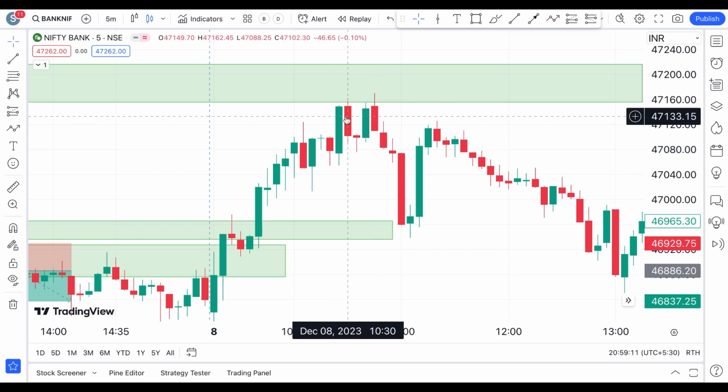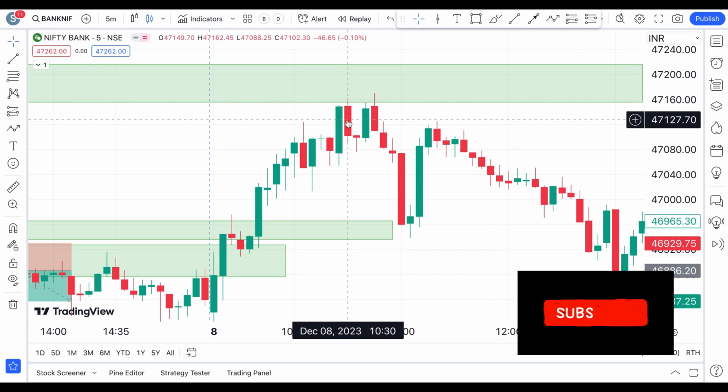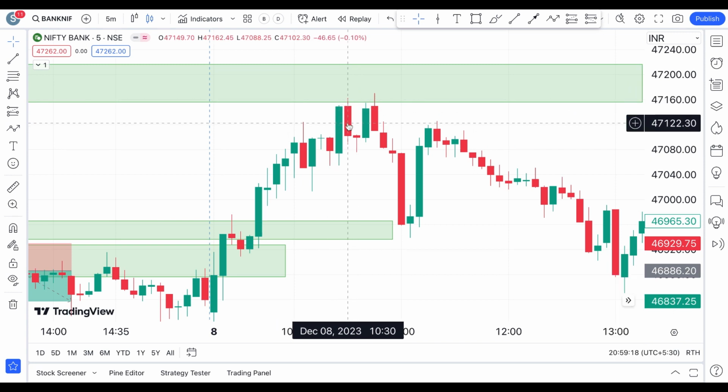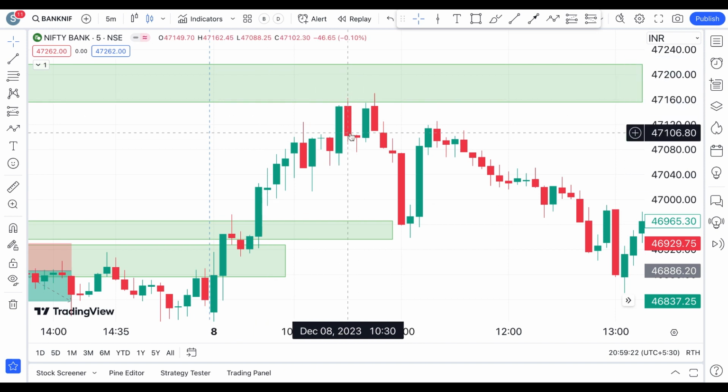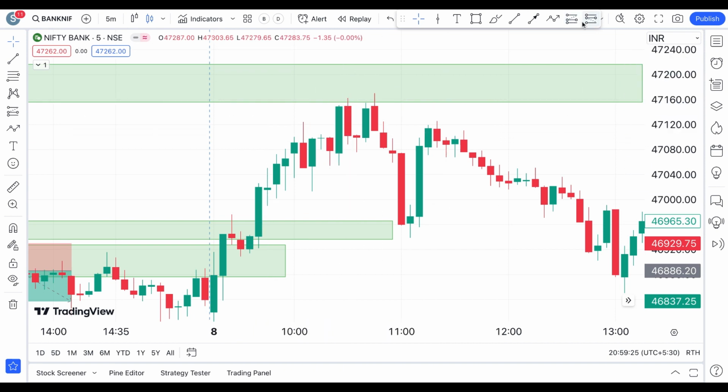Okay, I'll show you how, because here this is a piercing pattern, sorry, this is a dark cloud cover pattern, which is a bearish sign from the market after an up move, and that is coming right at this resistance level. So those who know what a dark cloud cover pattern is would have taken a trade there.